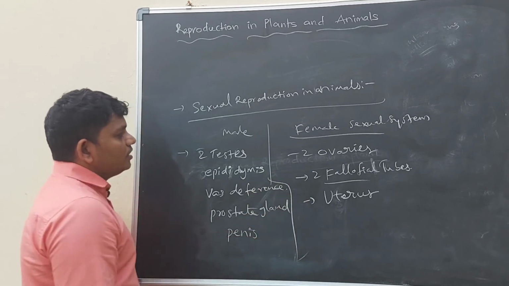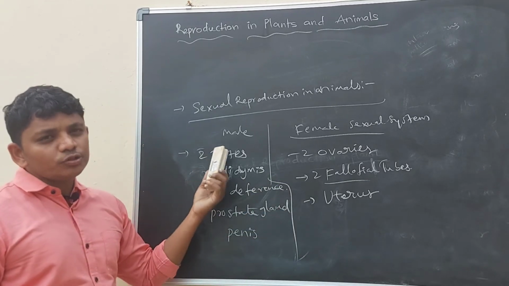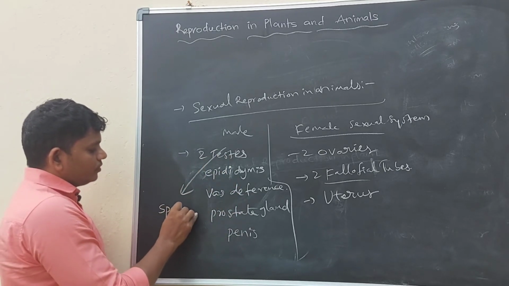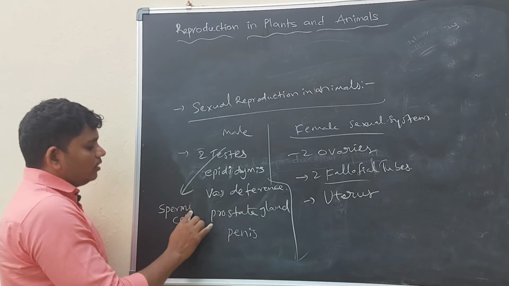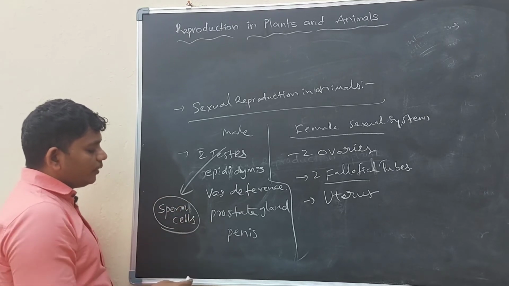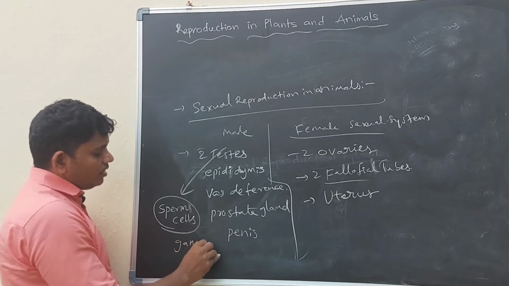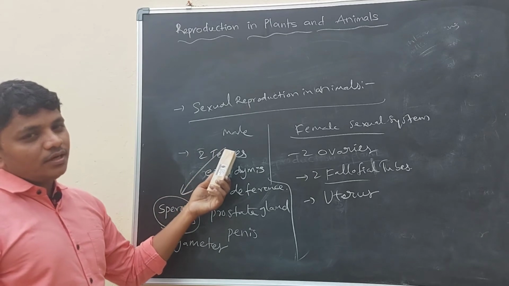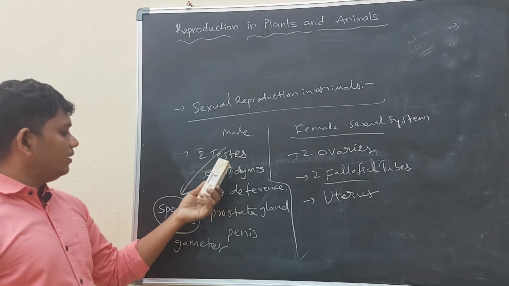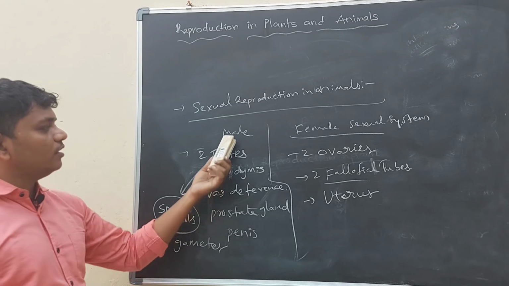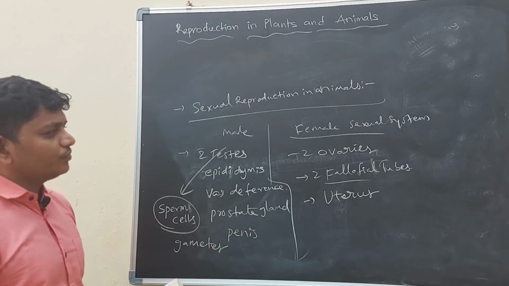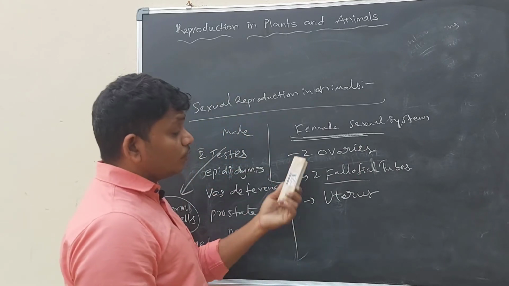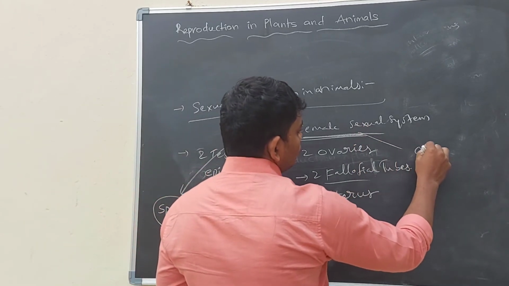Generally, when the male is matured, he is able to release sperm cells. These sperm cells are male gametes. When the female is matured, she is able to release ova.